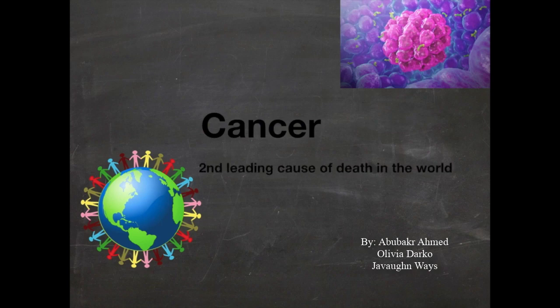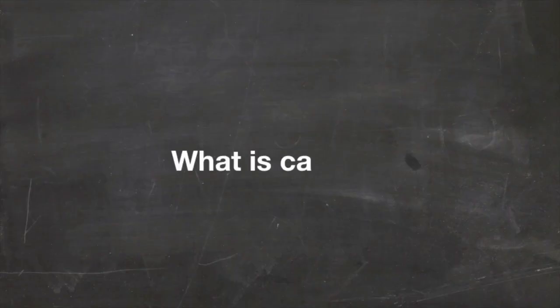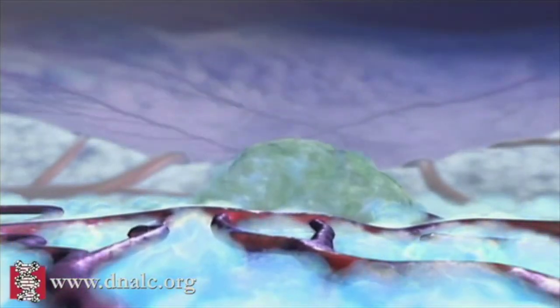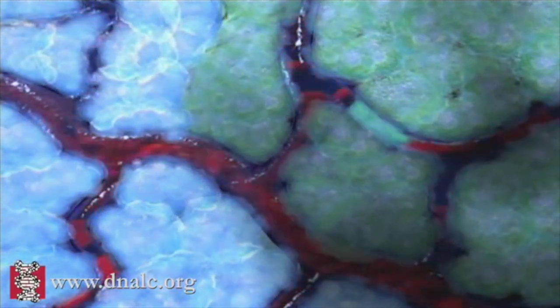Cancer is the second leading cause of death in the world, and in 2018 it accounted for 9.8 million deaths worldwide. We all know how prevalent cancer is today, but what is it? In simplest terms, cancer is the uncontrolled growth of cells. When cells gain the ability to break off from the tumor and grow somewhere else, things become deadly.